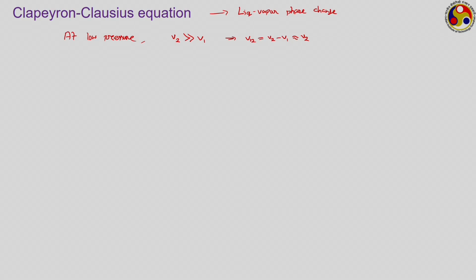And we can sometimes assume this one at low pressure again as an ideal gas.